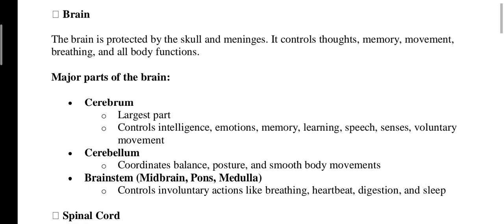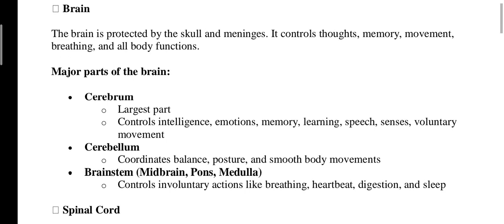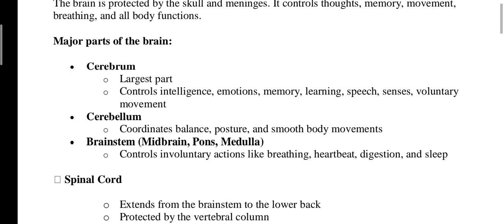Major parts of the brain. There are three parts of the brain: cerebrum, cerebellum, and brainstem. The cerebrum is the largest part and controls intelligence, emotions, memory, learning, speech, senses, and voluntary movements. The cerebellum coordinates balance, posture, and smooth body movements. In the brainstem, there are again three subparts: midbrain, pons, and medulla. Functions of the brainstem: it controls involuntary actions like breathing, heartbeat, digestion, and sleep.